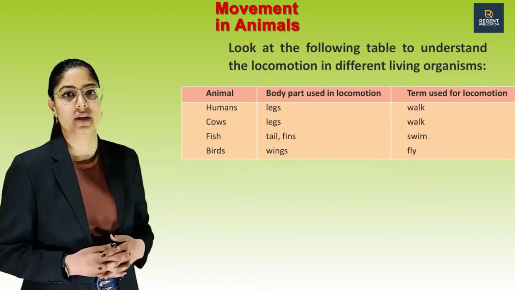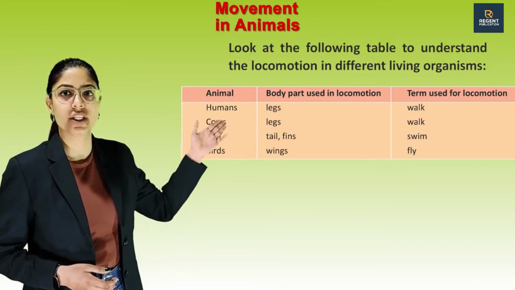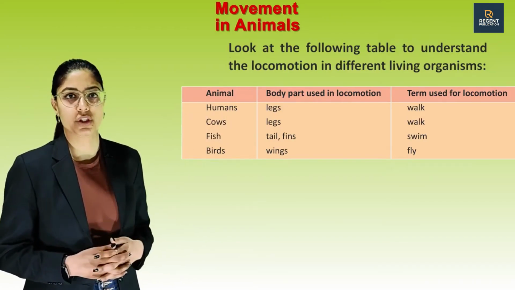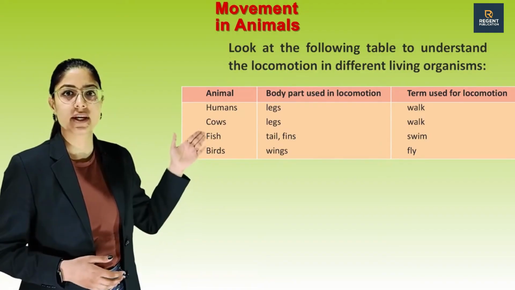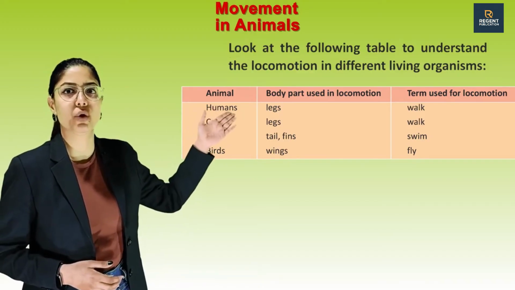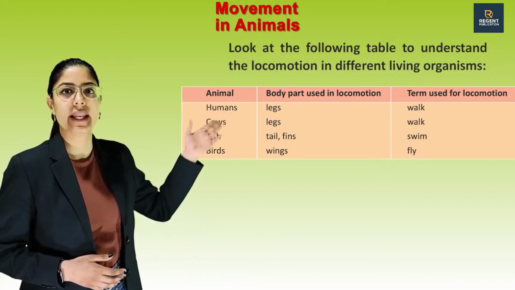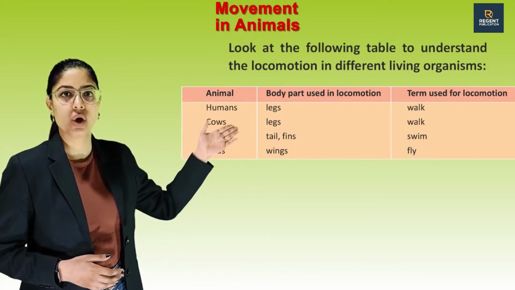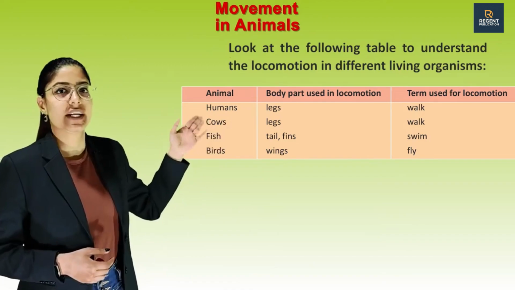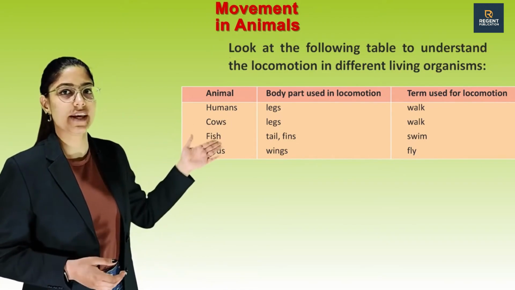See this table. Animals, body parts used in locomotion, term used for locomotion. Humans, body part used in locomotion, legs, term used for locomotion, walk. Same as cows, legs, walk. Fish, tail, fins, swim. Birds, wings, fly.